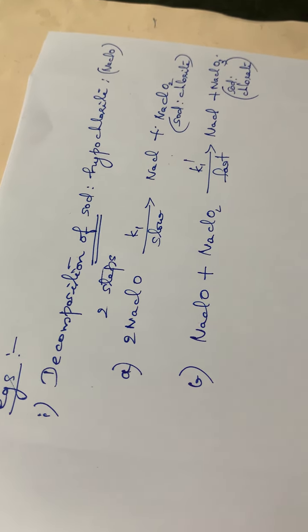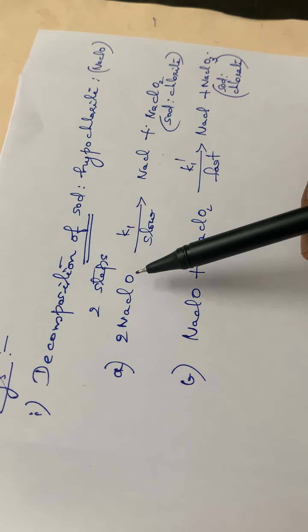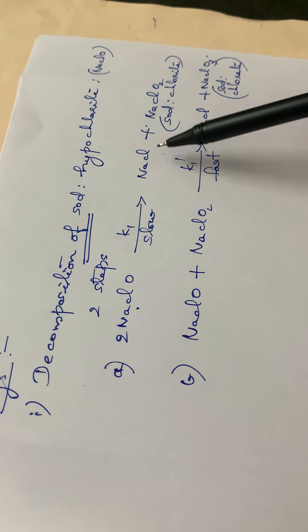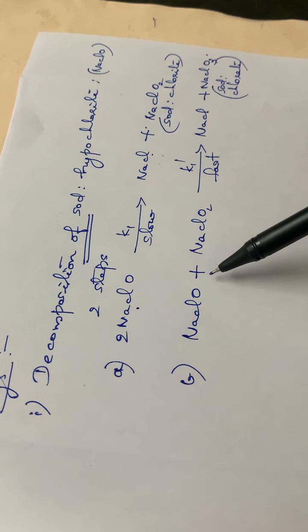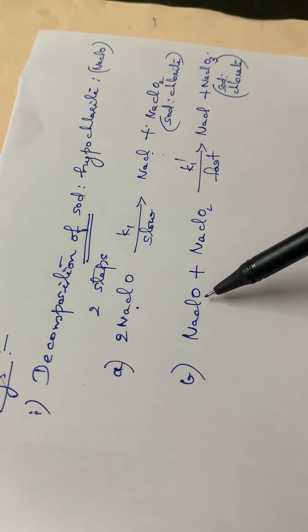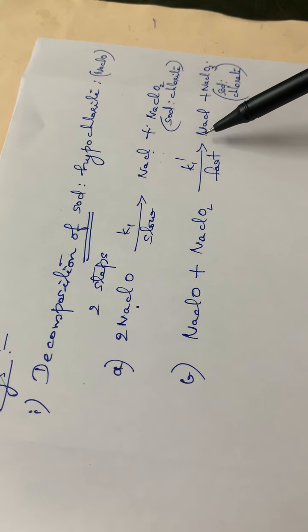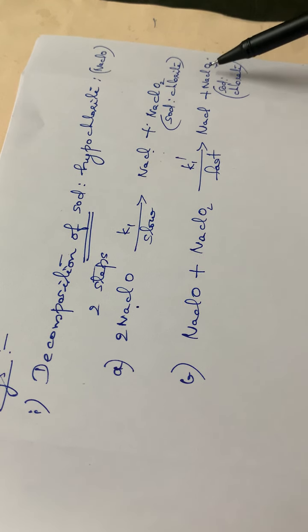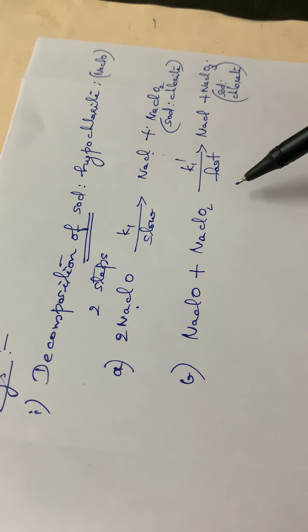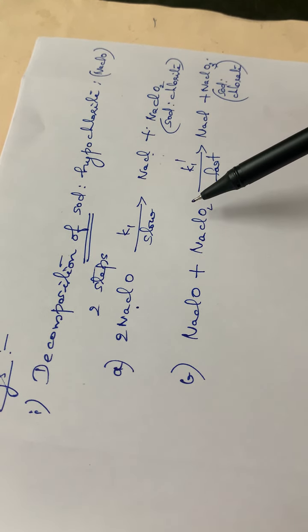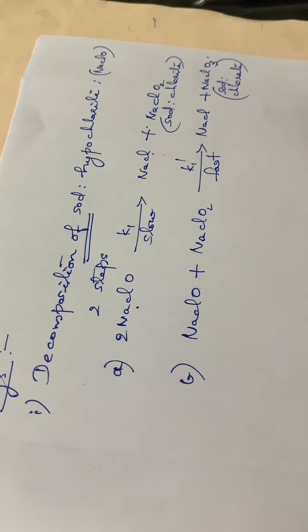NaClO3 is sodium chlorate. So these are the 2 steps involved. Sodium hypochlorite decomposes to sodium chloride and sodium chlorite. Then in the next step, sodium hypochlorite and sodium chlorite will be reacting to give sodium chloride and sodium chlorate. So this is a series of reactions. 2 steps are involved. So this is an example of a consecutive reaction.